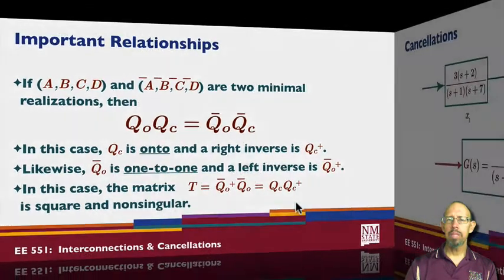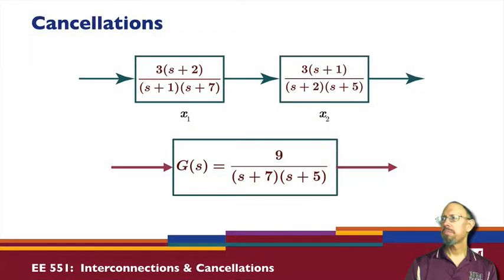So, in terms of cancellations, we can see, for example, if I have a system like this, and it's in series with a system like this, that this s plus 2 is going to cancel with that s plus 1. This s plus 2 is going to cancel with that s plus 2. s plus 1 is going to cancel with that s plus 1.